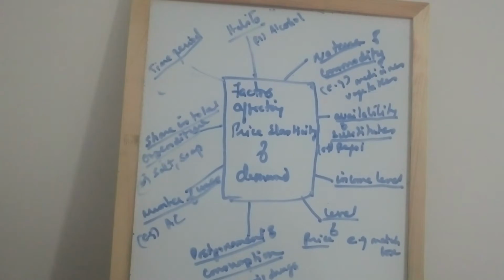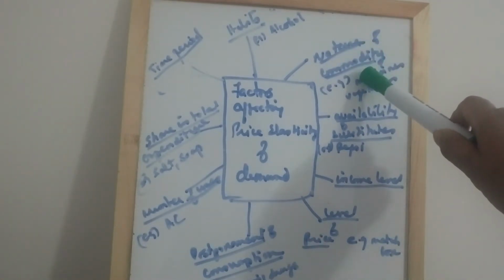When a commodity is a necessity like food grains, medicines, vegetables, the demand is inelastic because it is required for human survival. So at any price we buy. Whether the price goes down or goes up, even when the prices go up, we still demand the particular commodity because it is for survival. So it is a necessity, and the demand does not fluctuate with the increase in price. So that is nature of commodity.